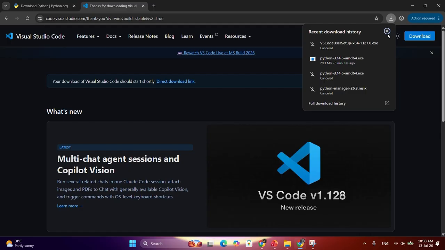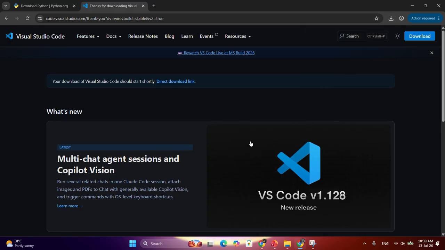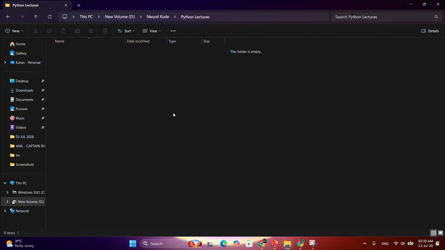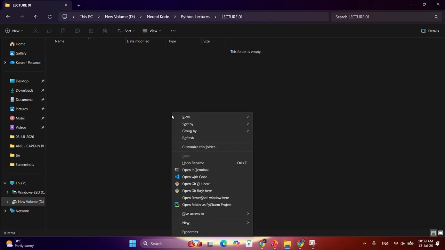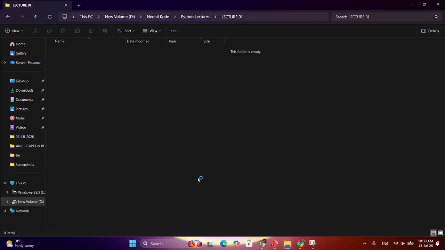I have cancelled this because I already have VS Code. I will simply go to my file manager. Then I will create one new folder here with Control Shift N. I will name it lecture 01 and start with it. Press enter. After installing VS Code, you can press Shift and right click. You can see here the open with code option. Click here. After clicking, VS Code will open up in this folder.